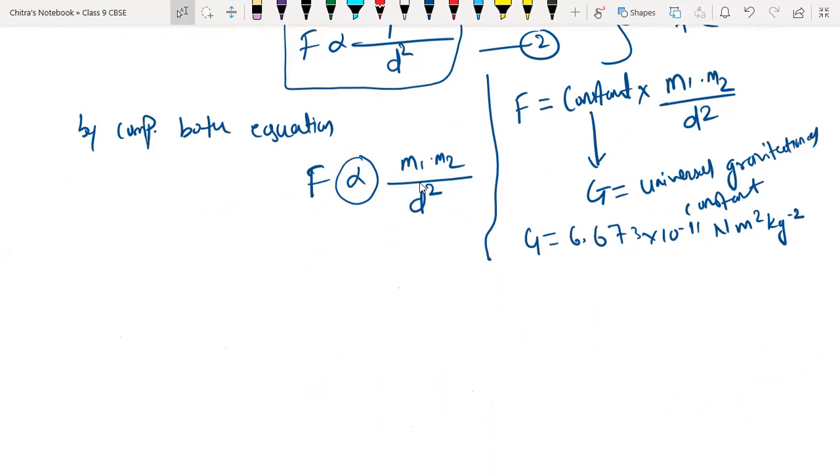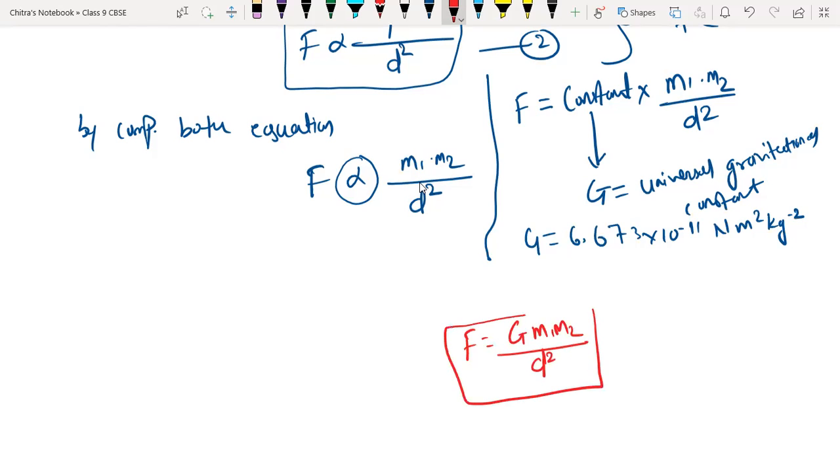So I'm using that capital G in the formula. The formula becomes F equals, where F is the gravitational force or force of attraction, equals capital G into M1 into M2 divided by D square. This is the mathematical formula for calculating the gravitational force between any two objects.